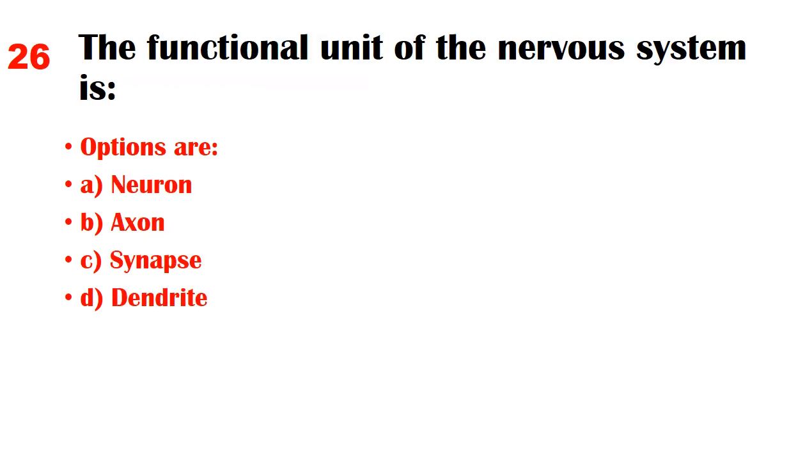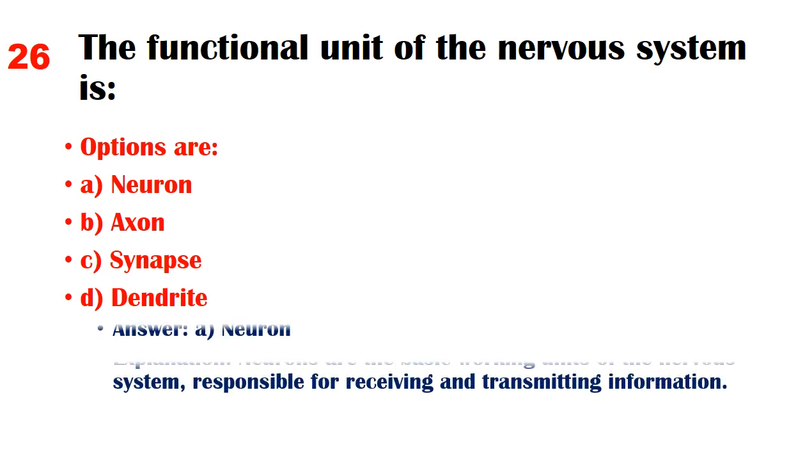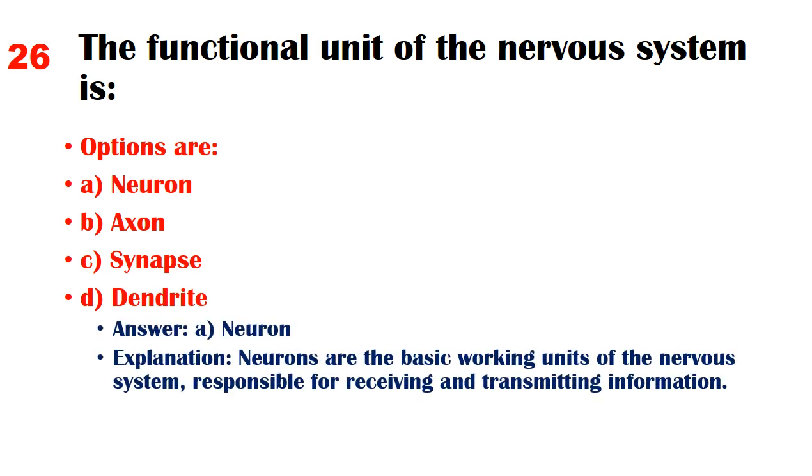The functional unit of the nervous system is. Options are A. Neuron, B. Axon, C. Synapse, D. Dendrite. Answer: A. Neuron. Explanation: Neurons are the basic working units of the nervous system, responsible for receiving and transmitting information.